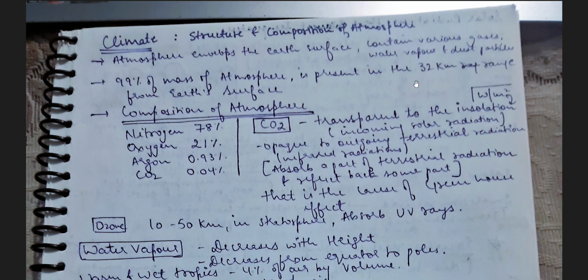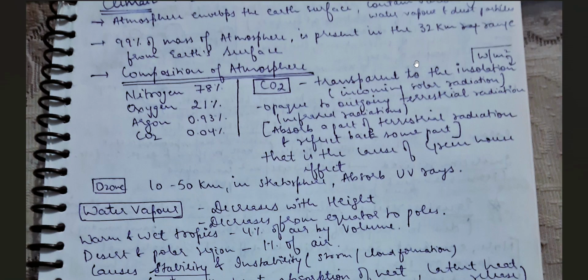So what they're telling about is how in NCERT the idea of the atmosphere is built up. What is atmosphere? It is the one which covers the entire earth surface. Like if this is our earth, the entire surface is covered by the atmosphere. It contains various gases. It also includes water vapor and dust particles. And the mass of the atmosphere, 99% of it is present within 32 kilometers range from the earth's surface.